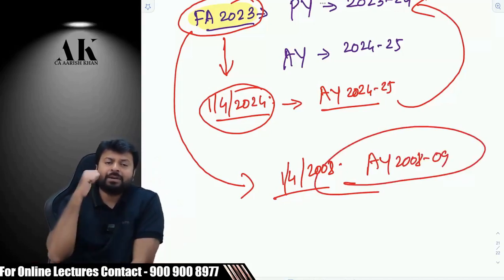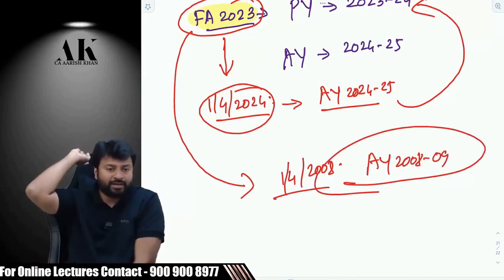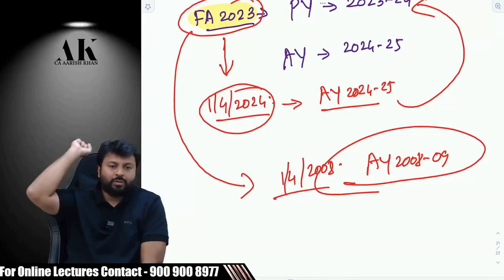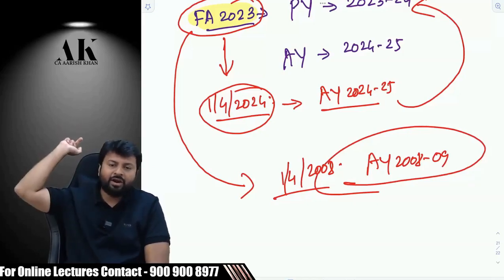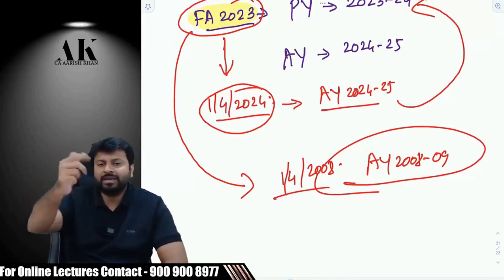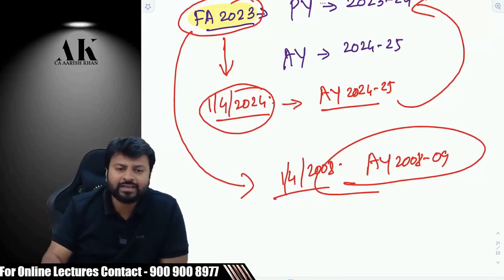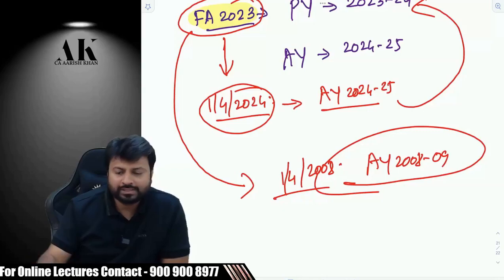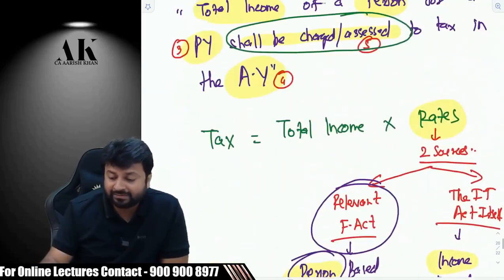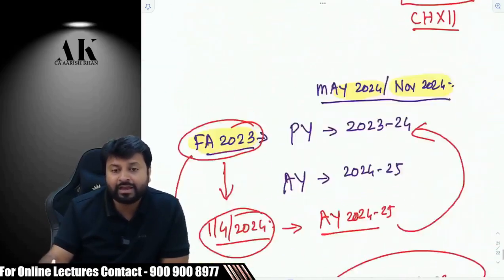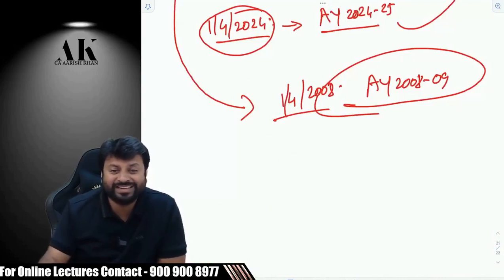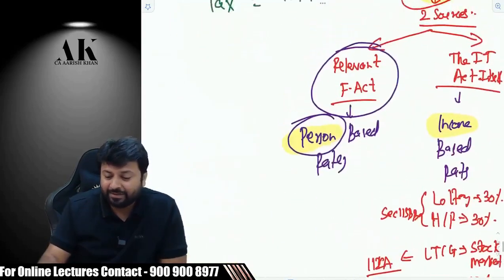So government has the power to even retrospectively amend any law. So once the government retrospectively amends any law, the old matters might also be affected because of that. Okay, is it clear? From 2008 till 2023-24. So this is the discussion of rates of tax. See, from where we have gone to where, to discuss only rates. Just try to understand. Okay, now coming back to the second part.